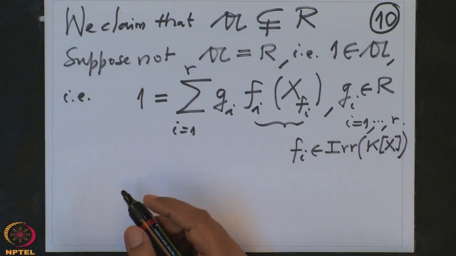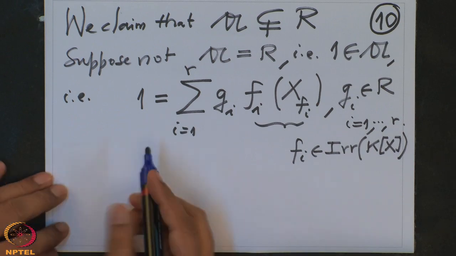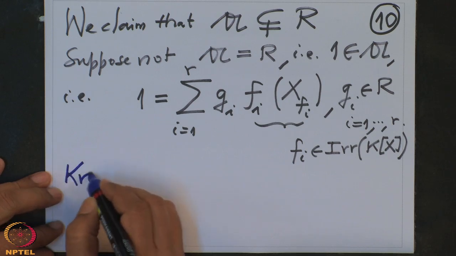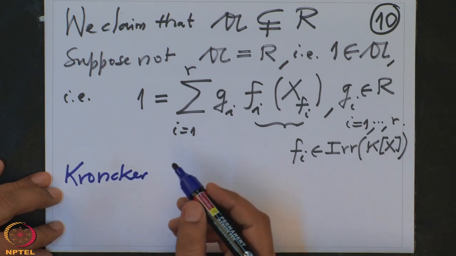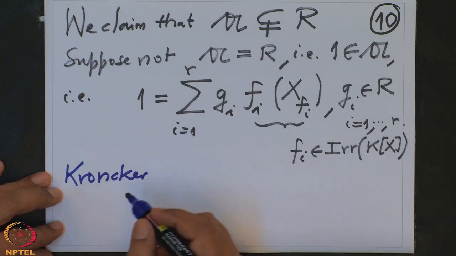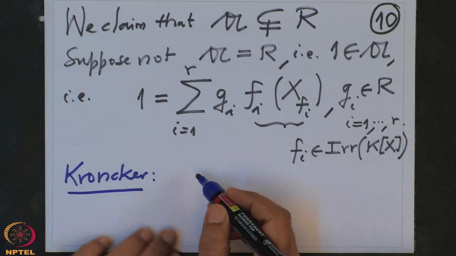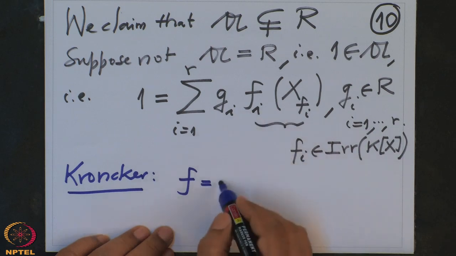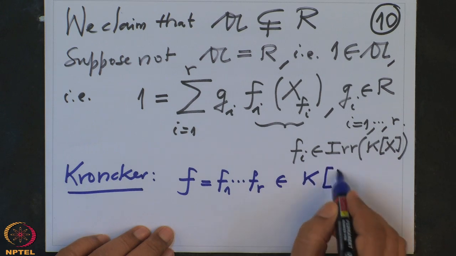Now the contradiction will come because I am going to use the Kronecker theorem. Kronecker theorem says that if I have a polynomial over an arbitrary field, then that polynomial splits if I enlarge the field; then that polynomial will split completely in the enlarged field. So the Kronecker theorem I am going to apply to the polynomial f, which is the product of these finitely many f_i's, f_1 to f_r, a polynomial in K[x].